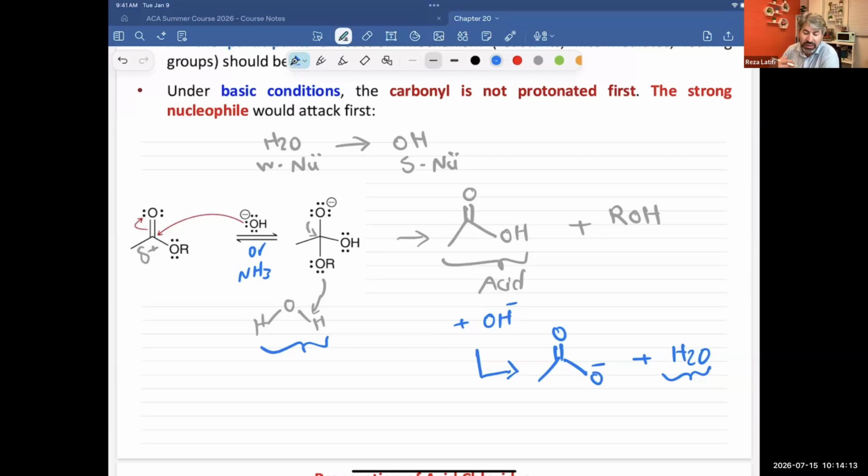This process, in fact, is faster than running the reaction just in the presence of water alone, because we are using a stronger nucleophile.